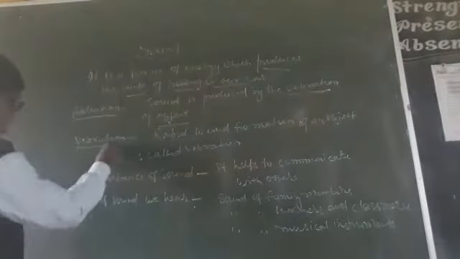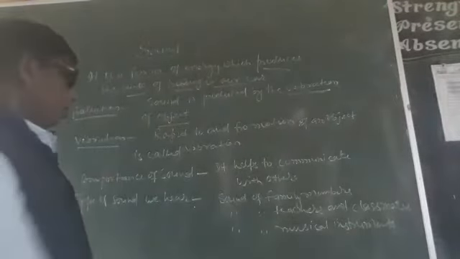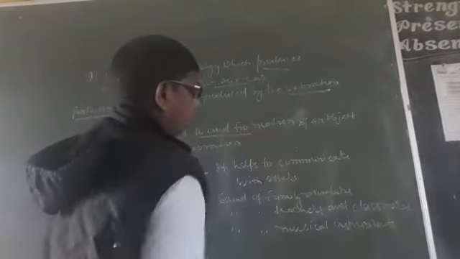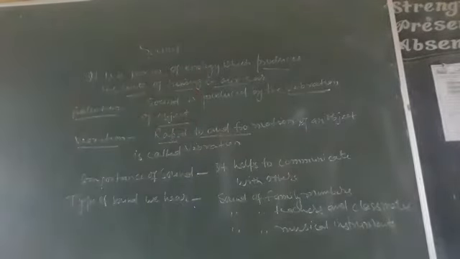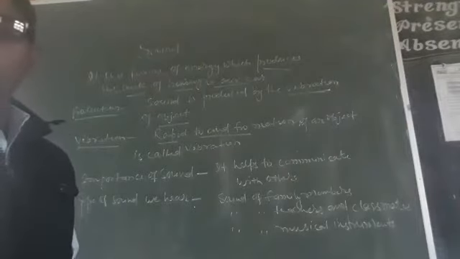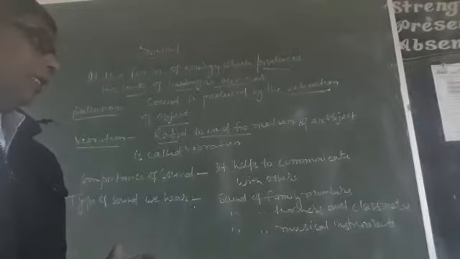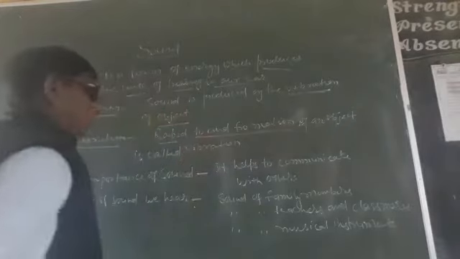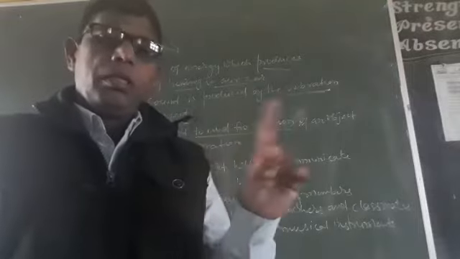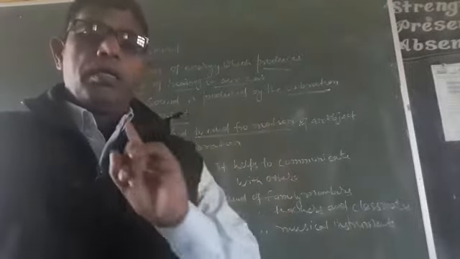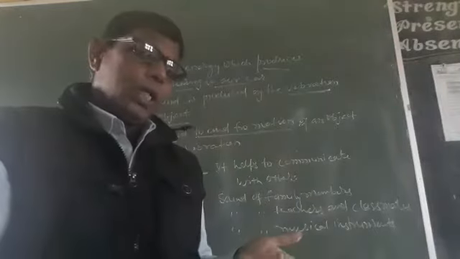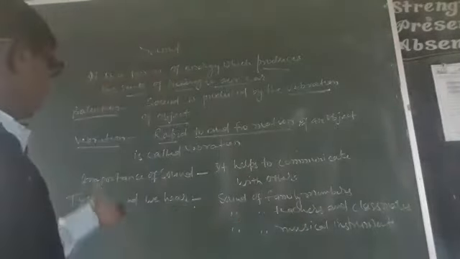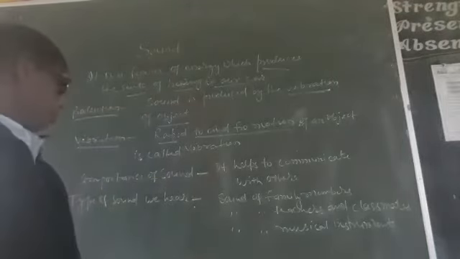Now, once again, tell me here, what is vibration? What do you mean by vibration? Rapid to and fro motion of an object is called vibration. If an object vibrates, that is moves to and fro fastly, rapidly, this is known as vibration. This rapid to and fro movement in the object gives rise to vibration, and due to that vibration, sound is produced.